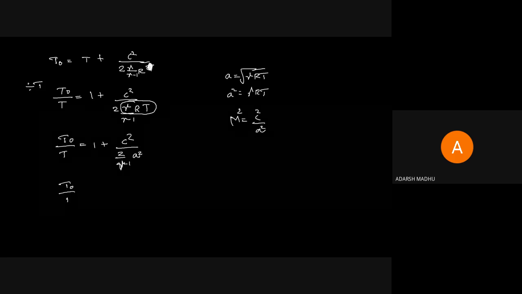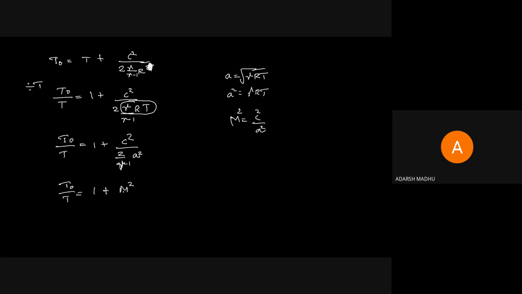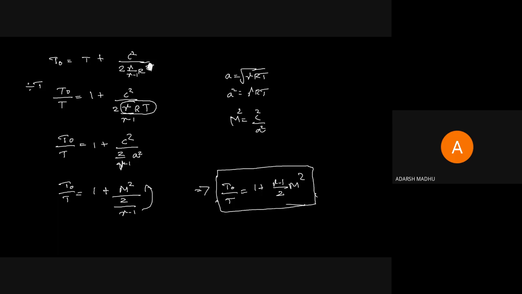Therefore, T naught by T equal to 1 plus gamma minus 1 by 2 into M square. This is a very, very important equation that you want to study, and you will apply this equation in our first four modules. If there are 5 or 6 equations that you want to memorize for doing problems for the whole module, this is one of them.